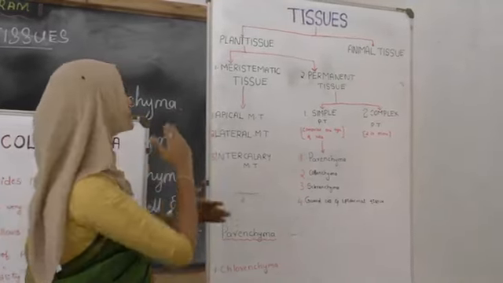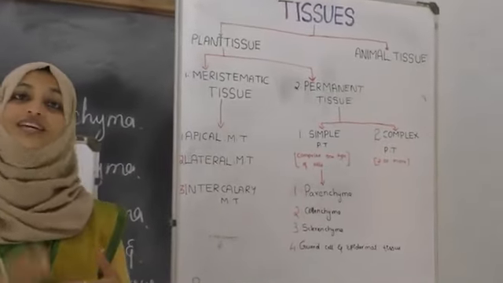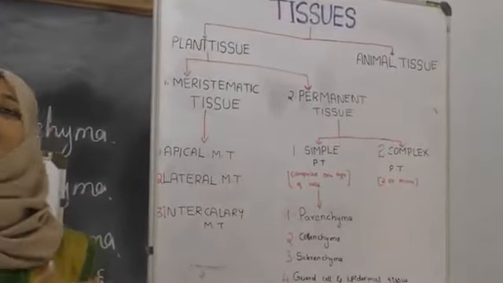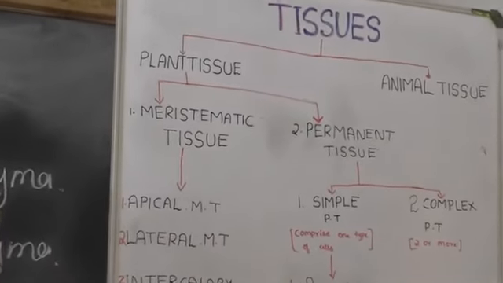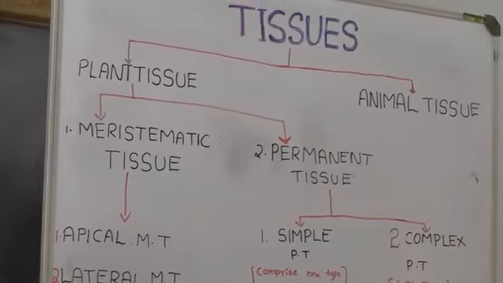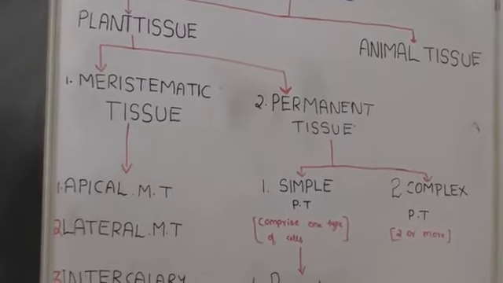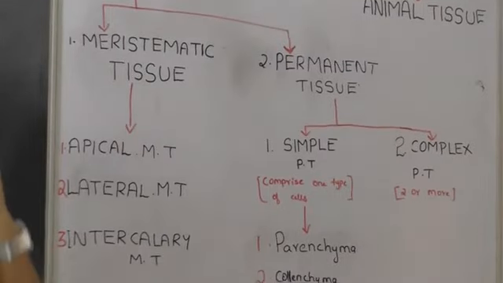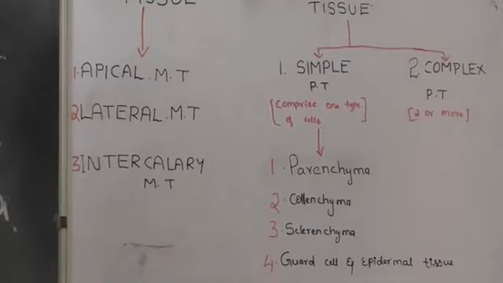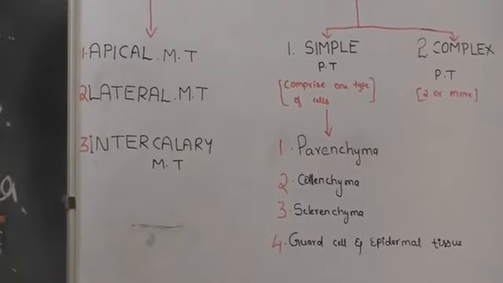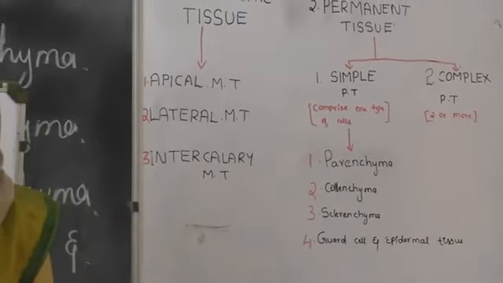After that we studied meristematic tissues and permanent tissues. They are the further divisions of plant tissues. Meristematic means continuously dividing tissues. Permanent means not dividing, or it has stopped its meristematic activity. In meristematic tissues there are three types: apical, lateral and intercalary.